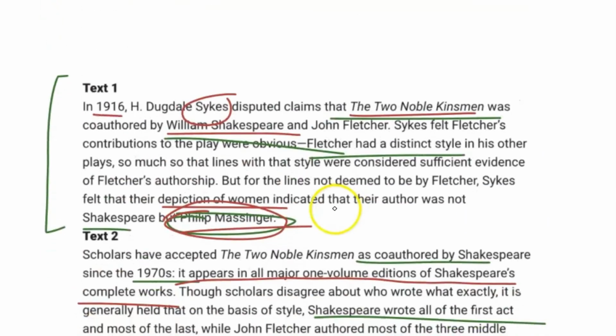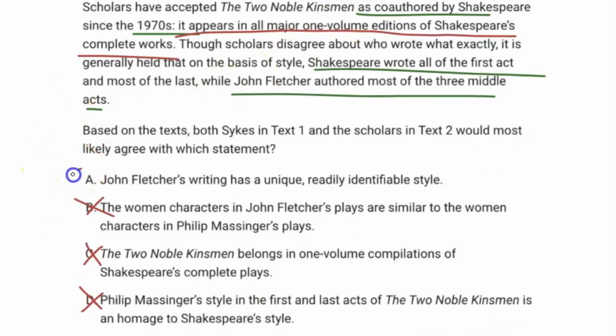So there's nothing here. It only says that depictions of women would have been different because of Massinger. It just does not go into detail about the actual specific styles. It just says that the style is more of Philip Massinger's than the other guy. That leaves us with the correct answer of A. John Fletcher's writing has a unique, readily identifiable style.